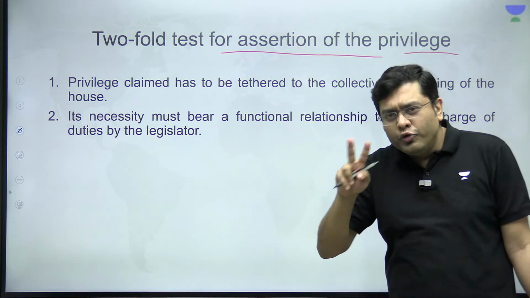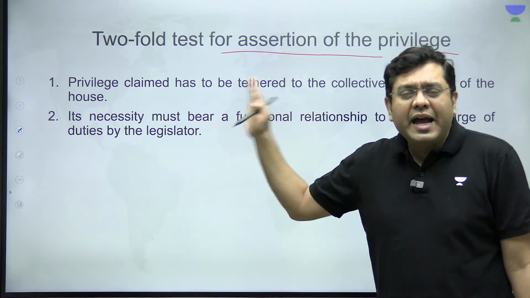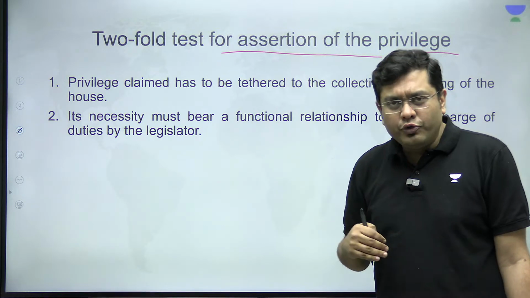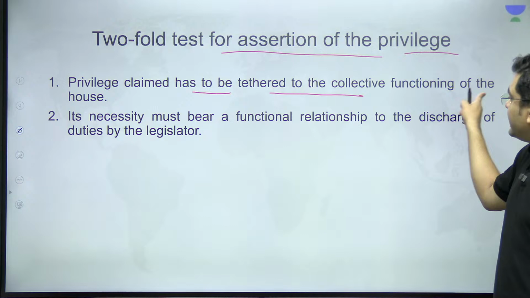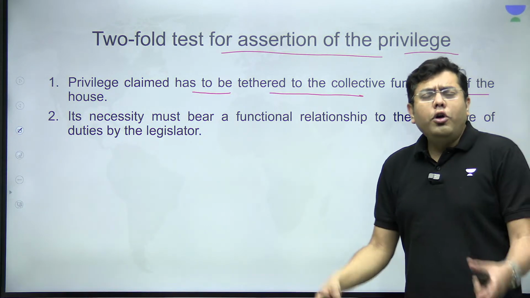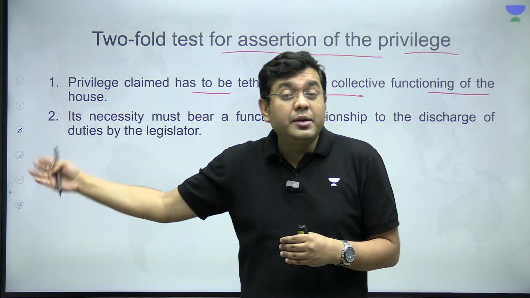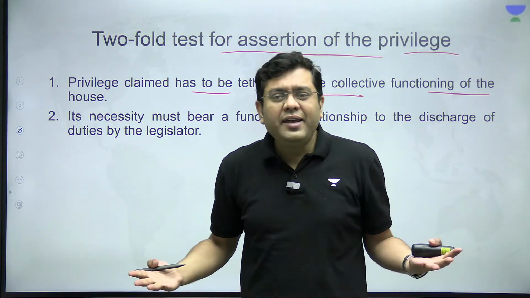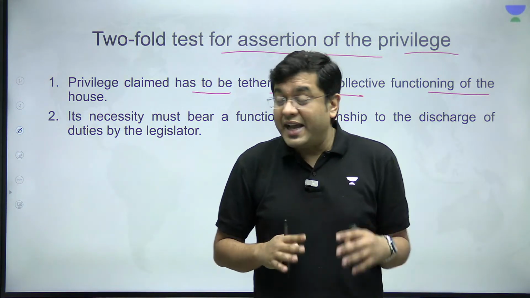Only if you pass that twofold test will that be applicable. What is that twofold test? Privilege claim has to be tethered to the collective functioning of the House. So, whatever action that you are doing, whether that is for the larger benefit of the House or not, if yes, fair enough. Bribery obviously cannot be one such action.